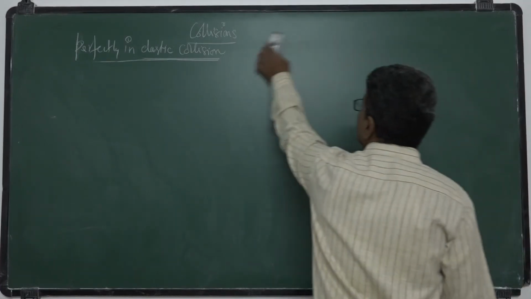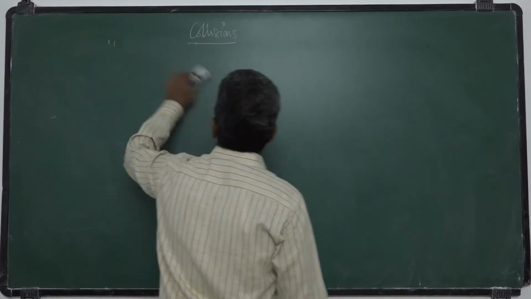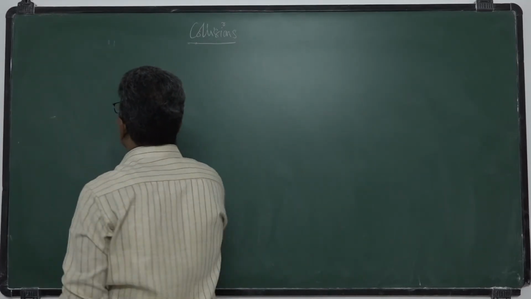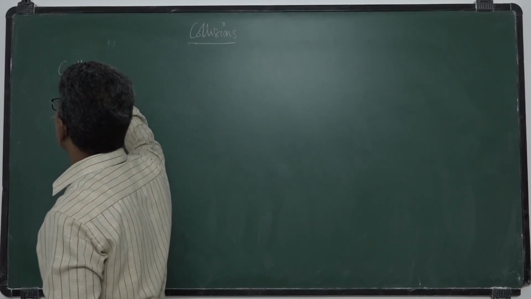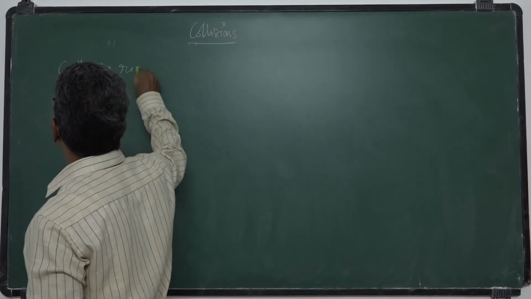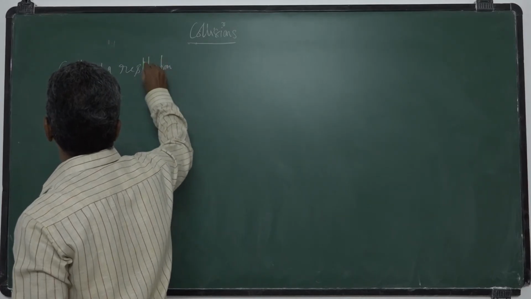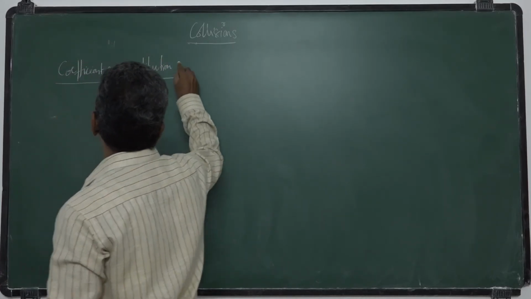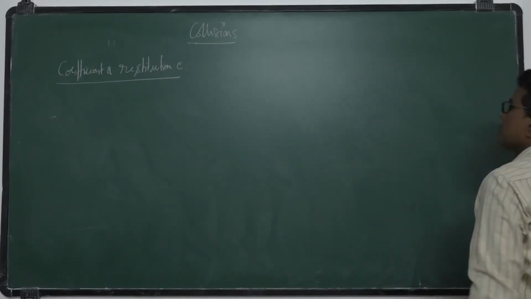So during collisions, what happens? Now the next one is coefficient of restitution. It is E. So during collisions, what happens?